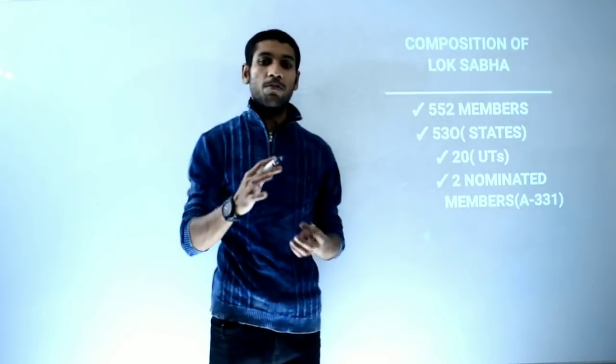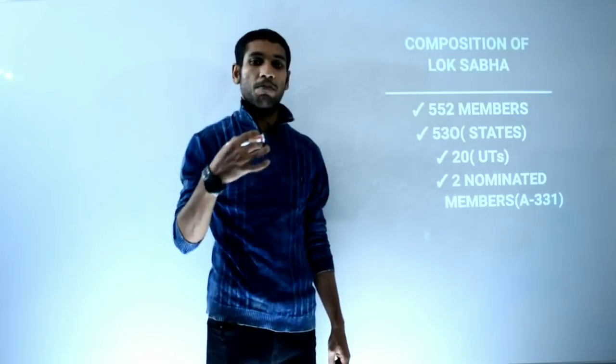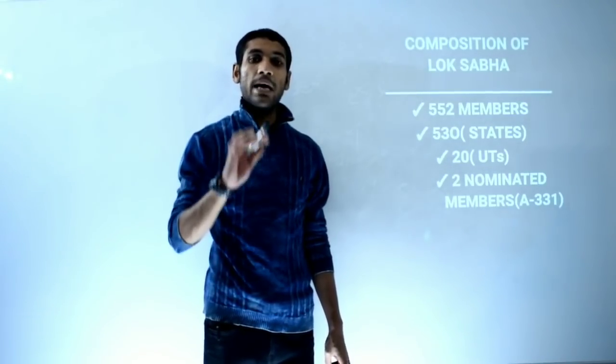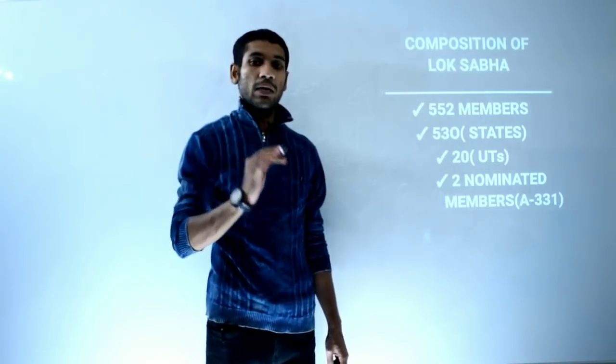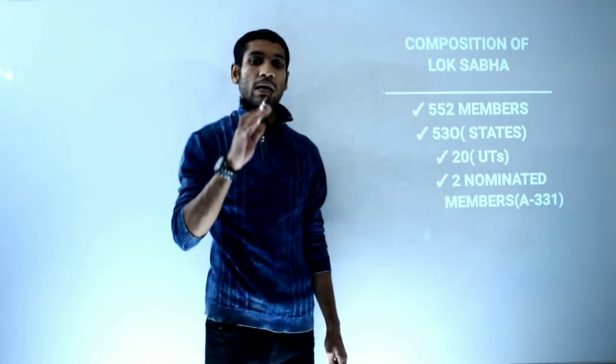The Indian Constitution provides the power for a maximum number of members in Parliament, that is Lok Sabha and Rajya Sabha.